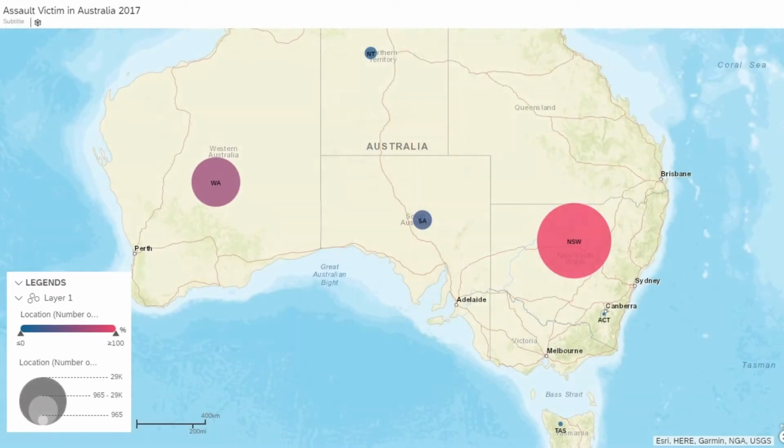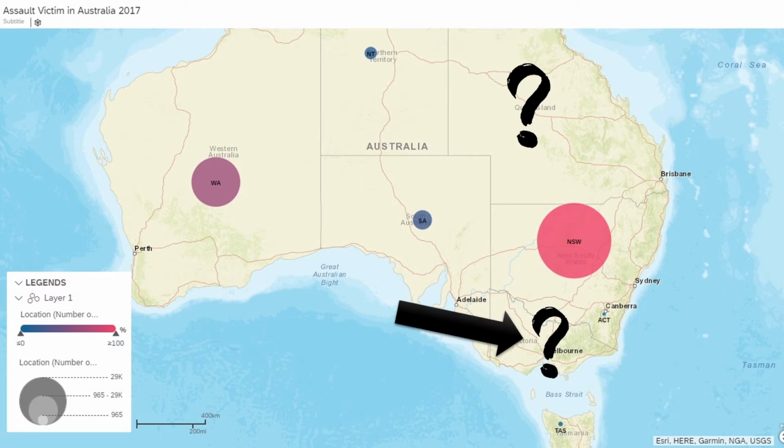From the data that we gathered, we can see here the total number of assault victims in each state of Australia in 2017. The data was not available for Queensland and Victoria. Therefore, we decided to explore this gap and chose to study the data of domestic violence in Victoria.